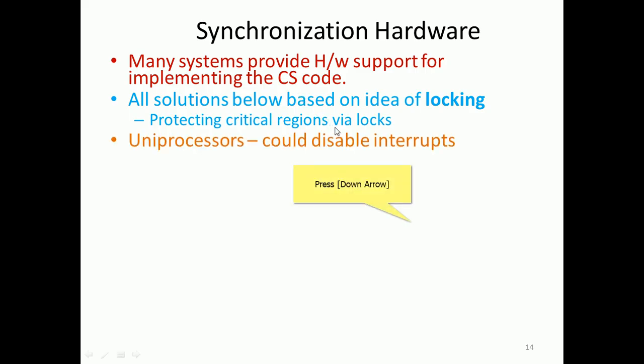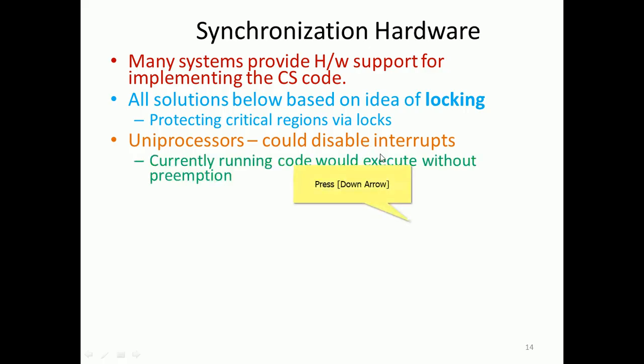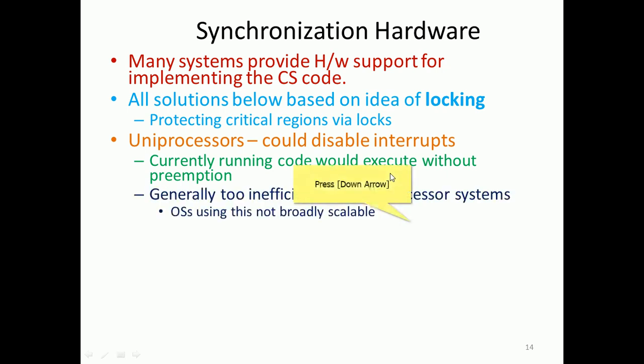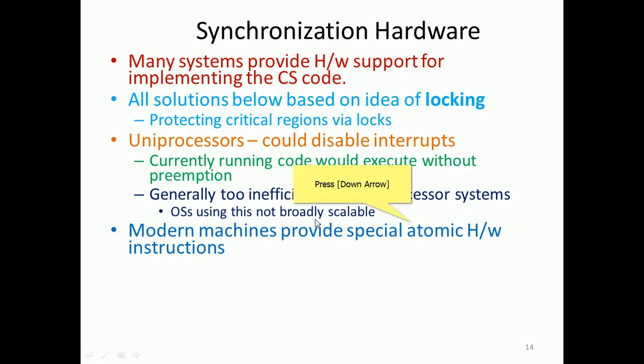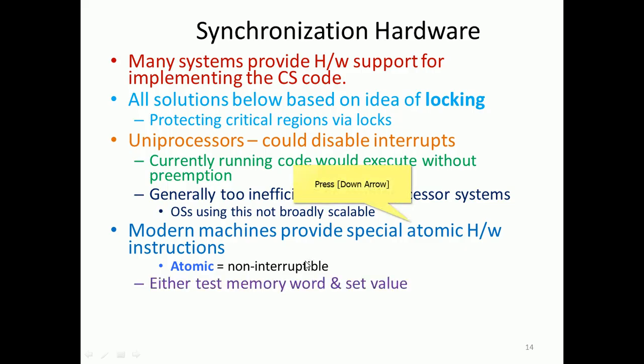Any processor could disable interrupts, so currently running code would execute without preemption. This is generally too inefficient on multiprocessor systems, so the operating system using it is not broadly scalable. Modern machines provide special atomic hardware instructions, which are non-interruptible. They either test a memory word or set a value.